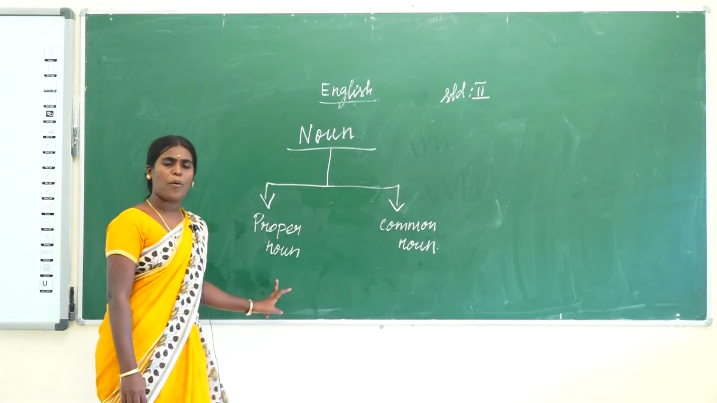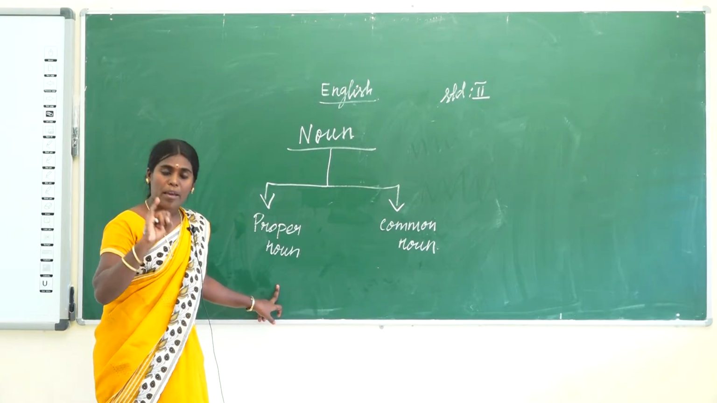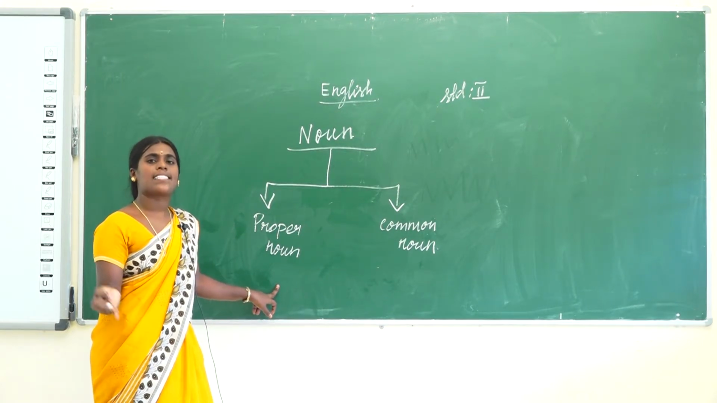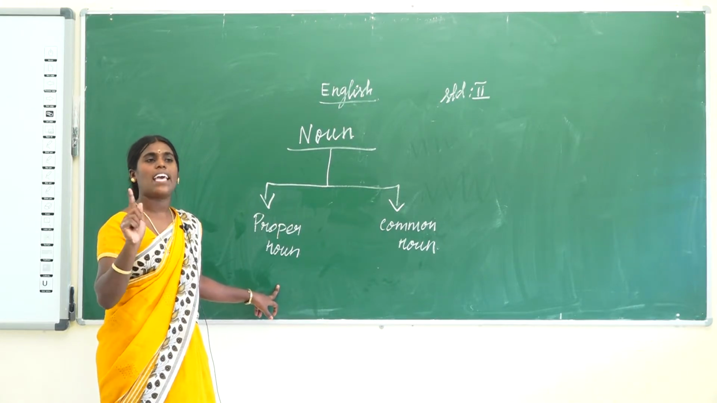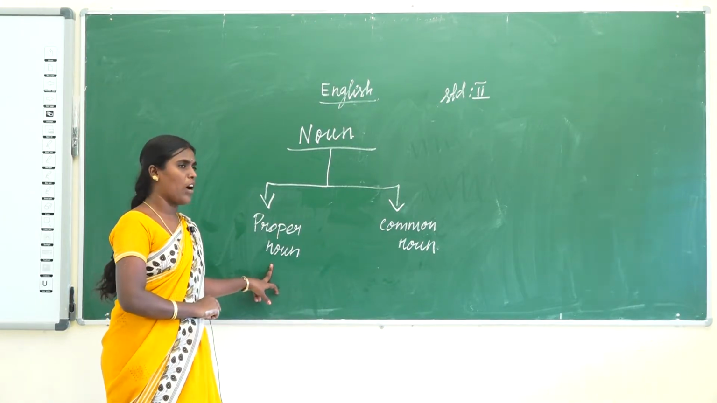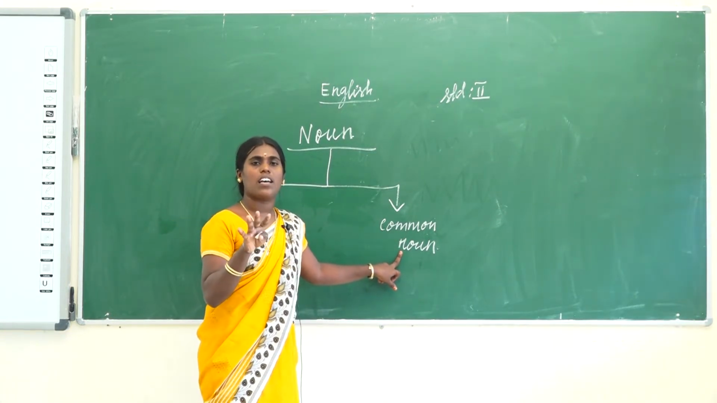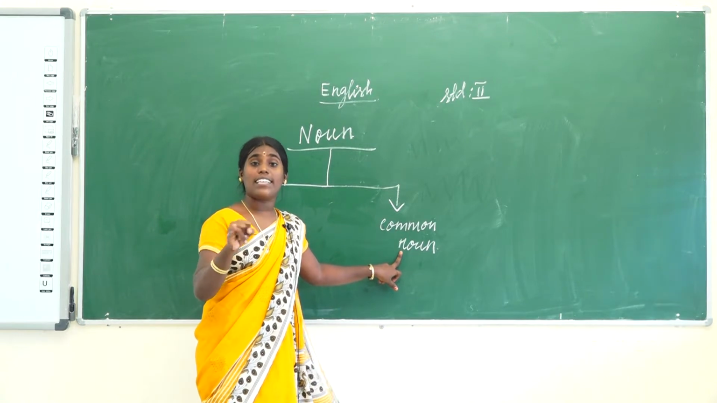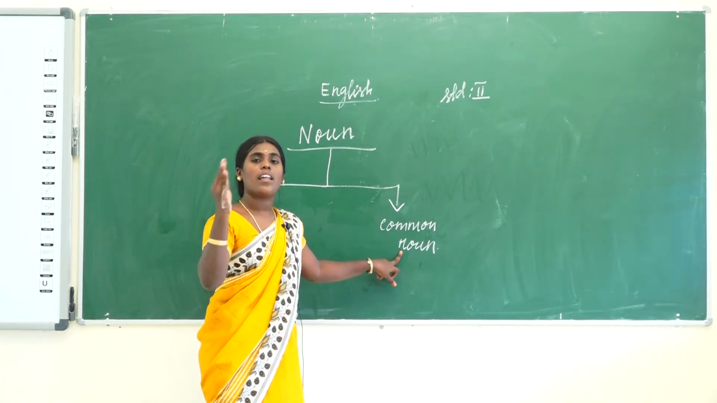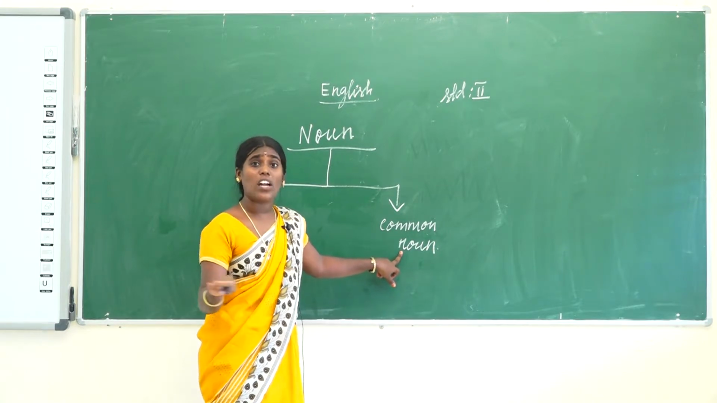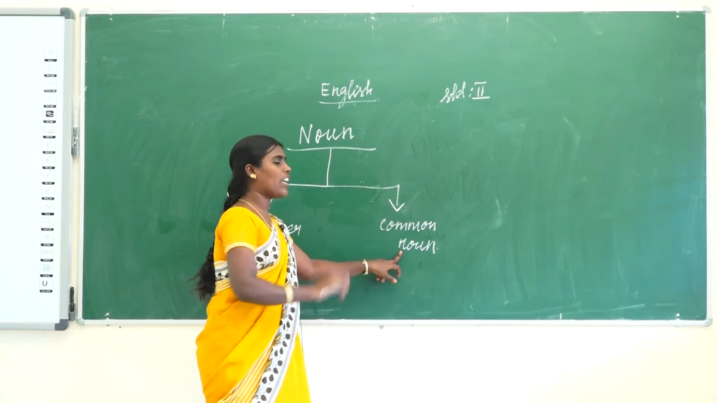What does proper noun mean? When you particularly say the name of a person, place, animal or thing, specifically, that is called a proper noun. Common means you generally say the names. That is not a specific name, just animals, places, things, said commonly. That is called a common noun.